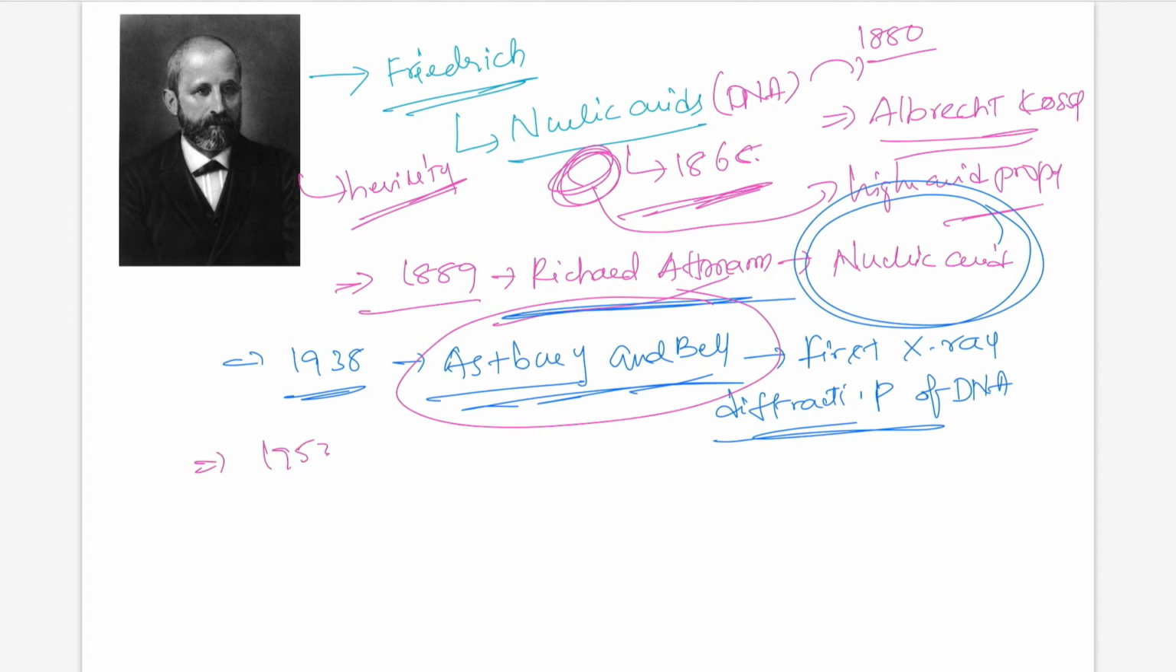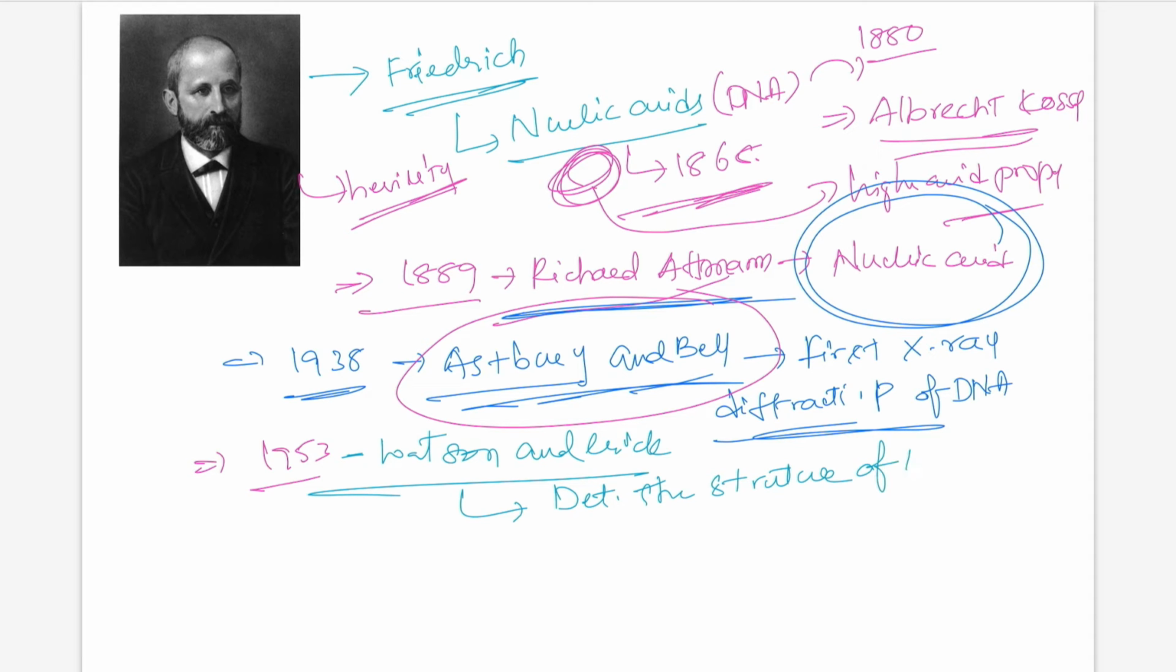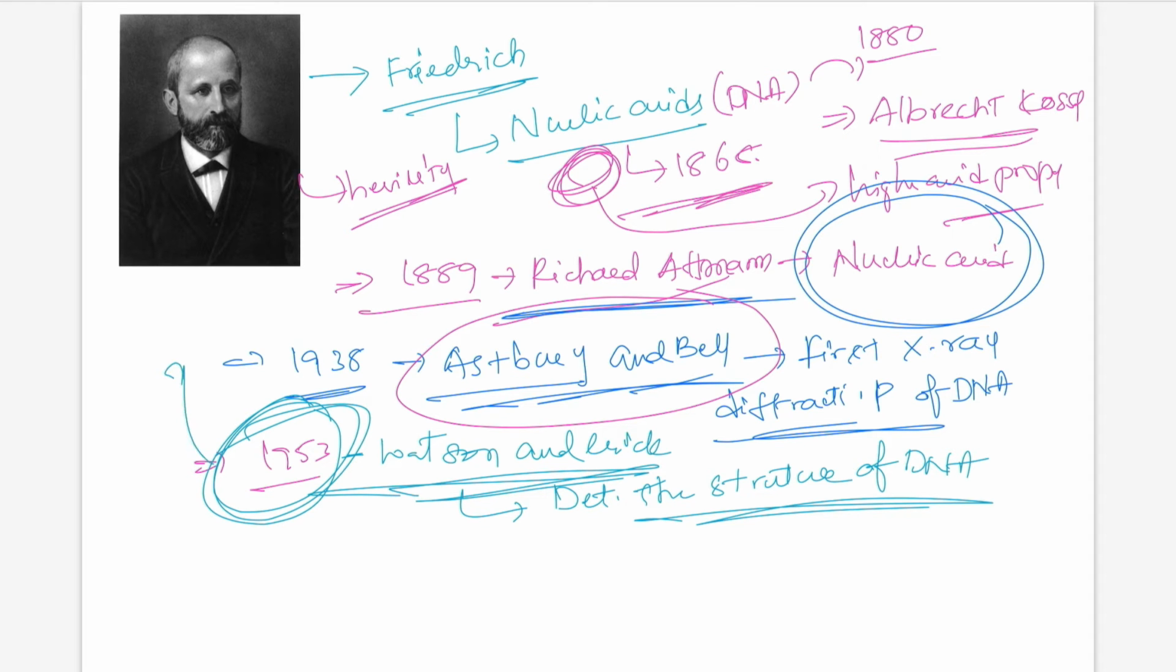And finally, in 1953, we all know, Watson and Crick determined the structure of DNA by the studies of Rosalind Franklin's X-ray crystallographic structures. In 1953, Watson and Crick determined the DNA structure, and based on that only they got the Nobel Prize.